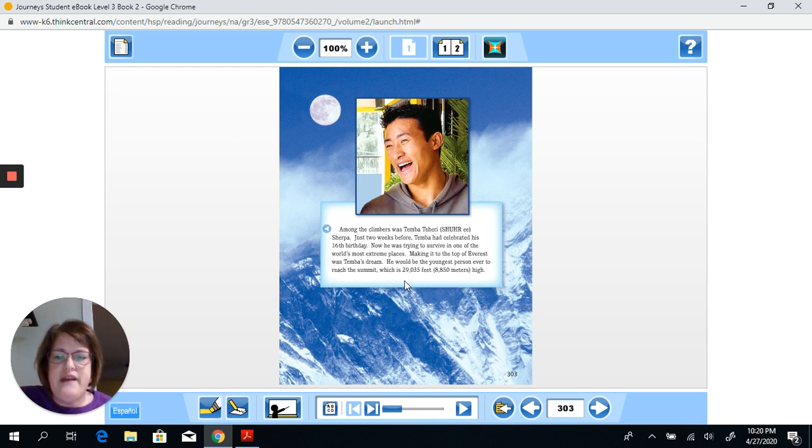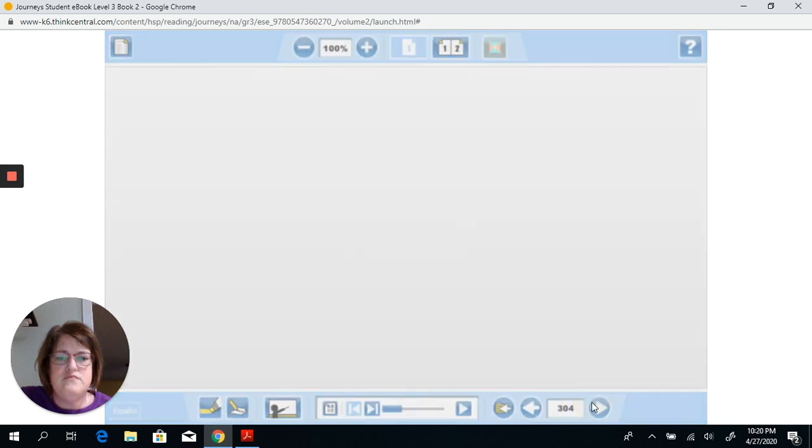But I thought that it was very interesting that the author gives this fact that Mount Everest is over 29,000 feet high. It says the summit, or the very top of the mountain, is 29,035 feet high, or 8,850 meters. Boy, that is just an unbelievable height, especially for someone to actually climb.